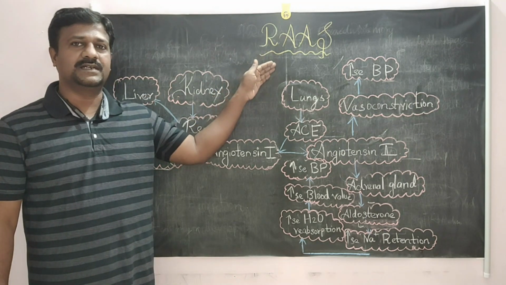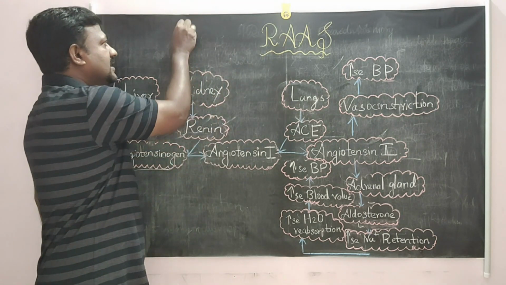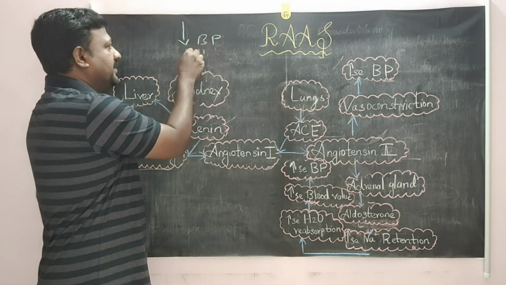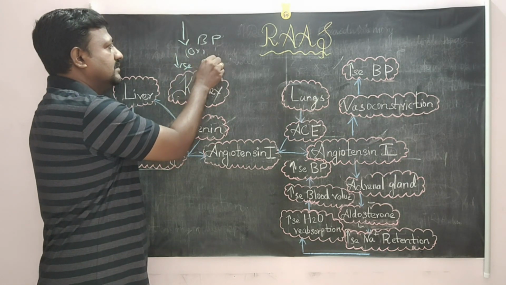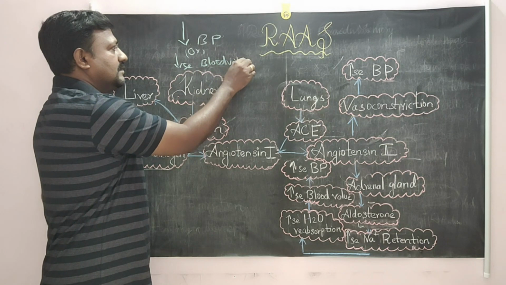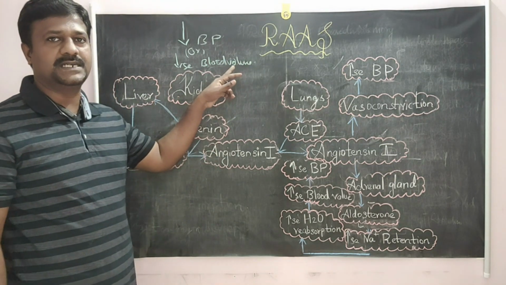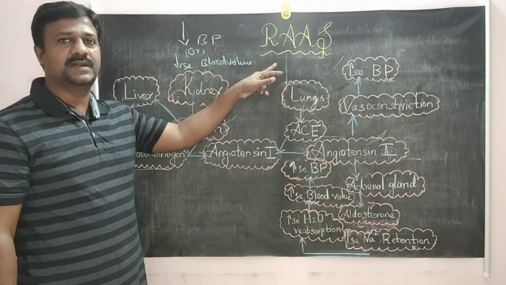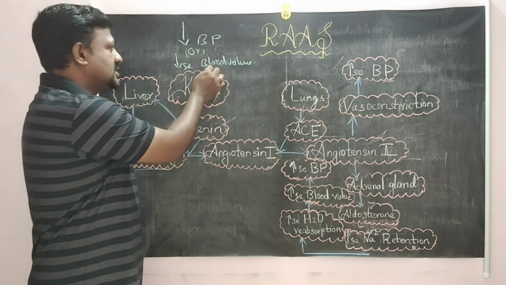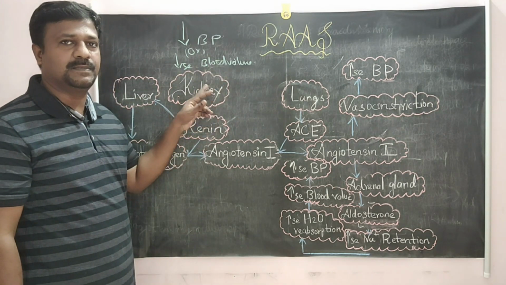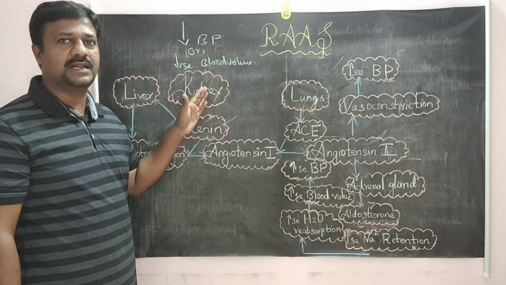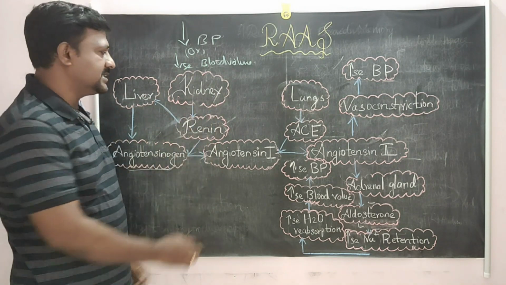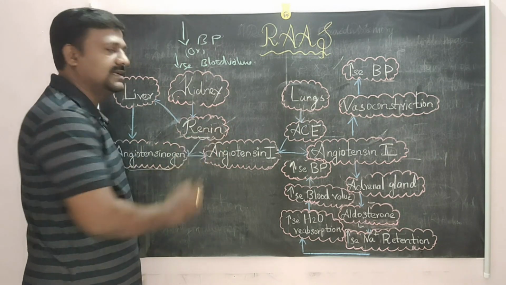The RAAS is activated whenever there is a decrease in blood pressure or a decrease in blood volume, that is called a hypovolemic situation. During these conditions, the RAAS system will be activated. It directly stimulates the kidney. From the kidney, the part called the juxtaglomerular apparatus stimulates the release of the substance called renin.